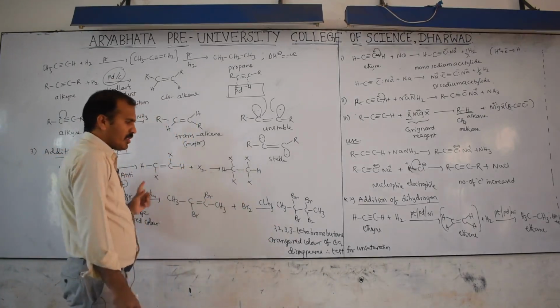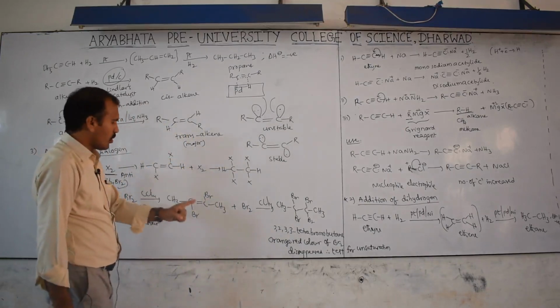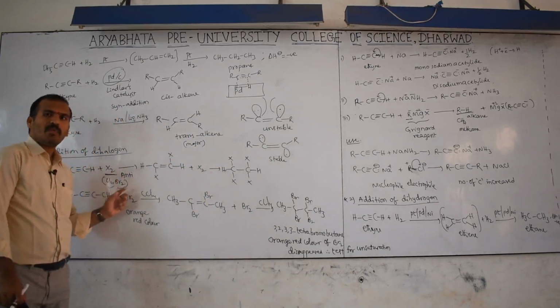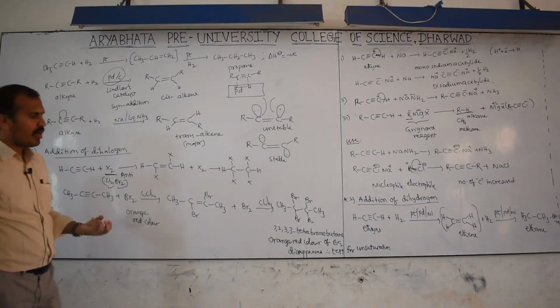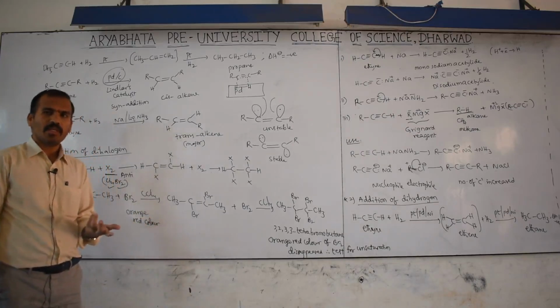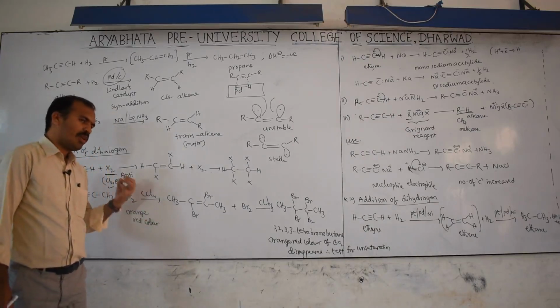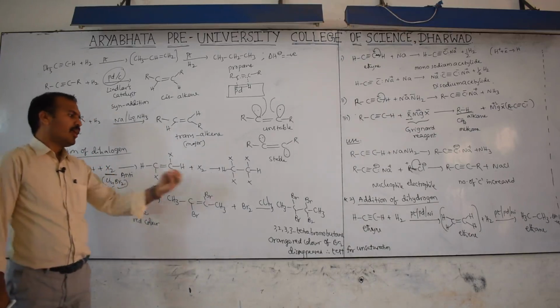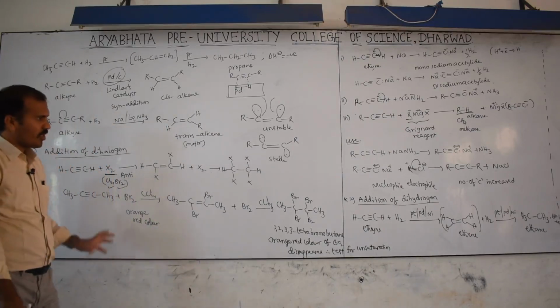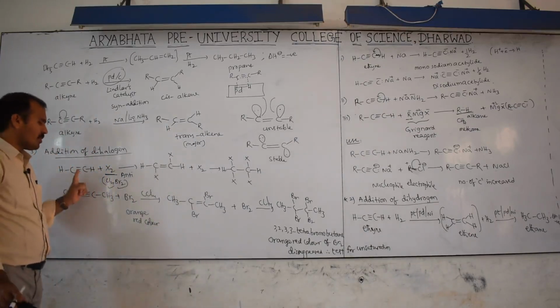Therefore, color disappeared means you have to understand it may contain a double bond or triple bond. That's why it is called unsaturation. Unsaturation means a multiple bonded compound. If a multiple bonded compound is present, then only it will lose its color, otherwise no. Therefore this is one of the reactions.